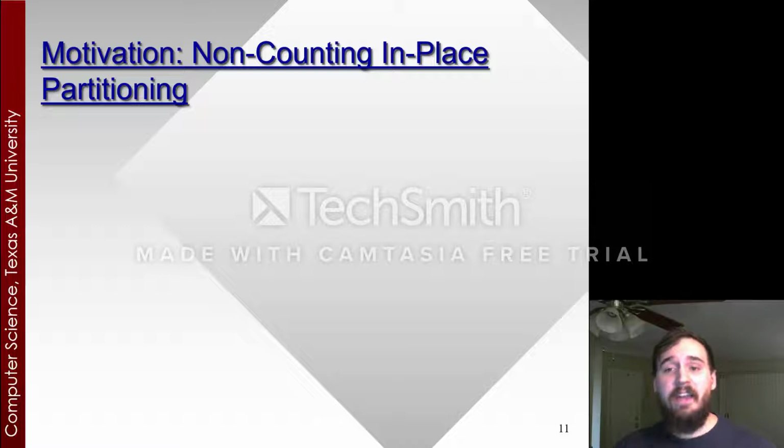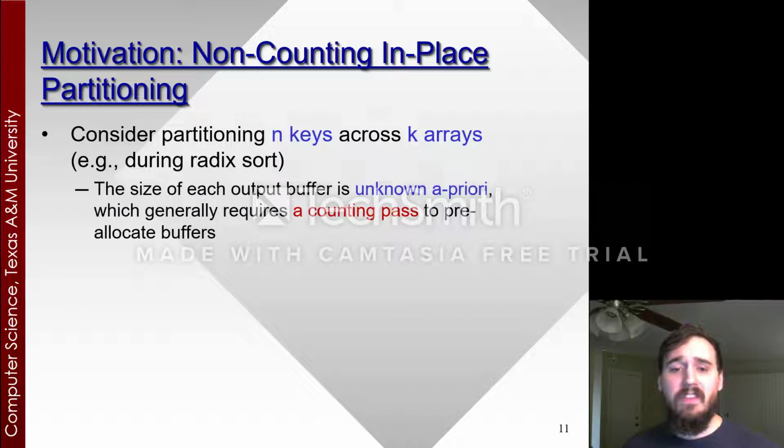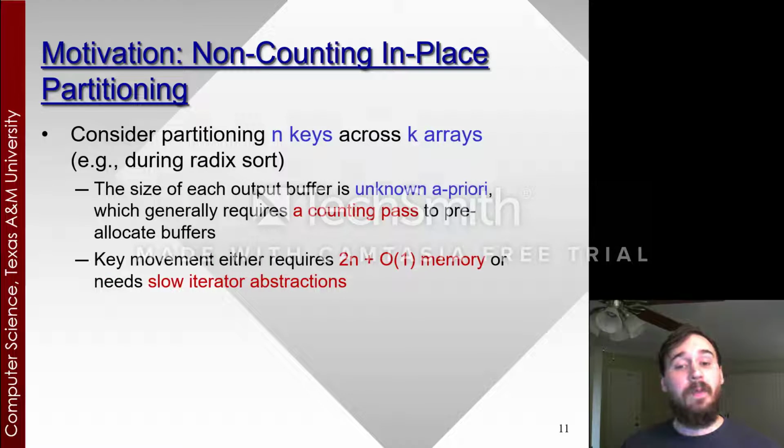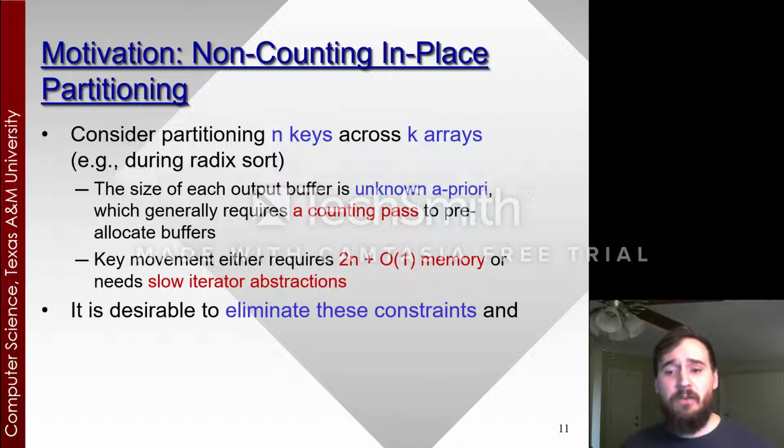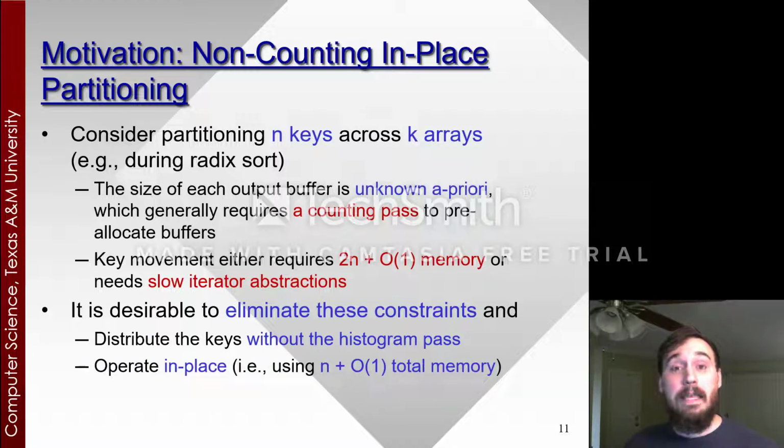Now moving on to non-counting in-place partitioning. Consider partitioning n keys across k arrays, for example, during radix sort. The size of each output buffer is unknown a priori, which generally requires a counting pass to pre-allocate buffers. Key movement either requires 2n plus constant memory overhead or needs the slow iterator abstractions that we discussed previously. It is thus desirable to eliminate these constraints and distribute the keys without a histogram pass and operate in place, in other words, using n plus constant total memory overhead. Finally, we'd like to achieve close to the optimal speed with this method.